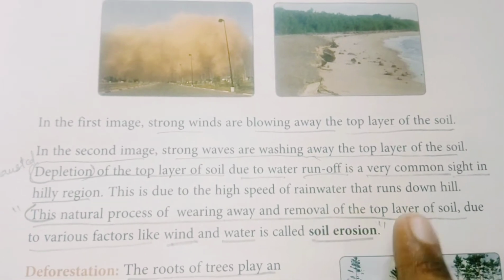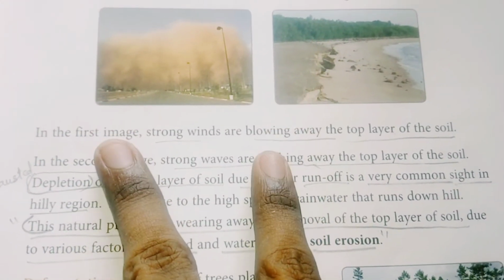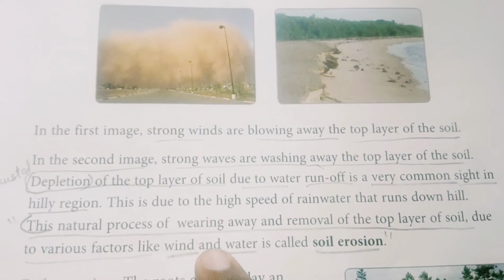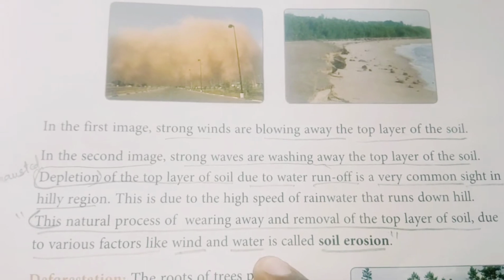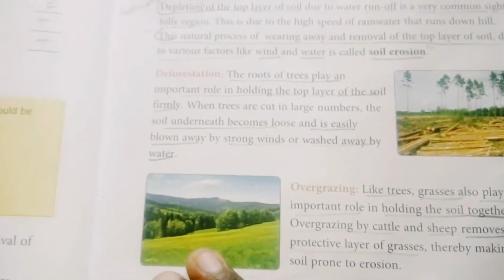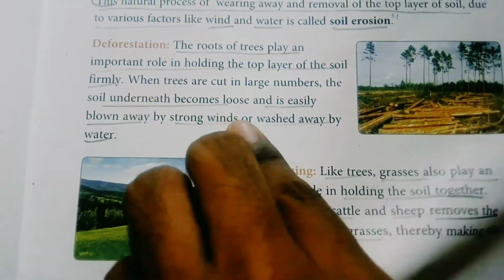This is the natural process of wearing away or removal of the top layer of soil due to various factors. There are two factors by which this soil erosion takes place, that is wind and water. They are the two factors, which is called soil erosion. And what are the reasons for soil erosion? You can see there are two kinds of reasons.